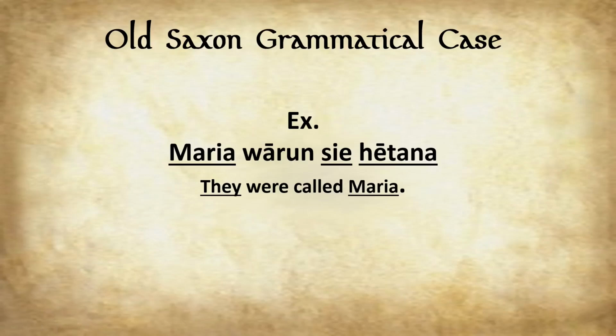Well, it's Maria sie hetana. So they were and then called. So hetana is, in this context, a past participle, and it's being used as an adjective to describe they. But of course, Maria takes the nominative because it's going hand in hand.